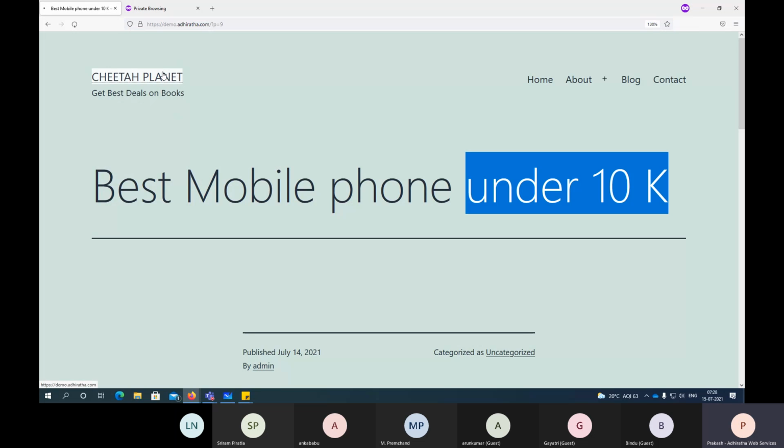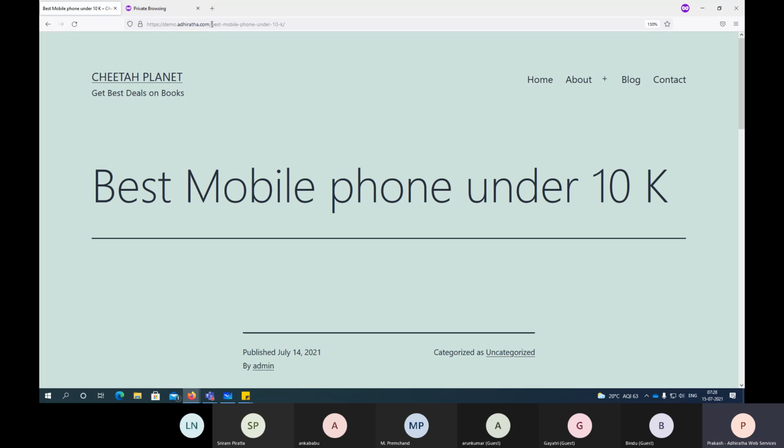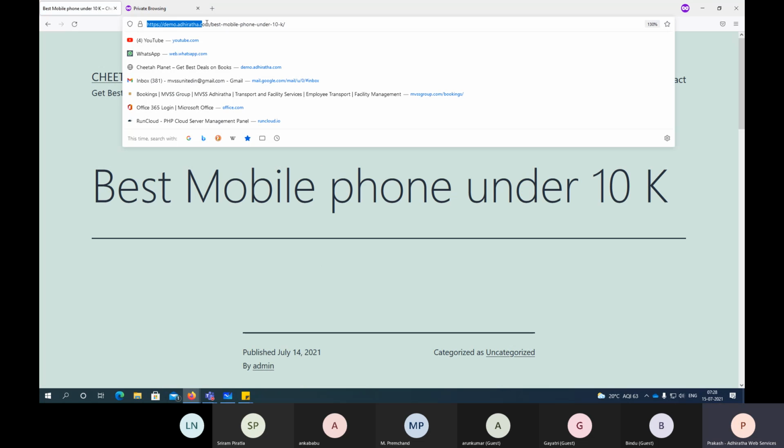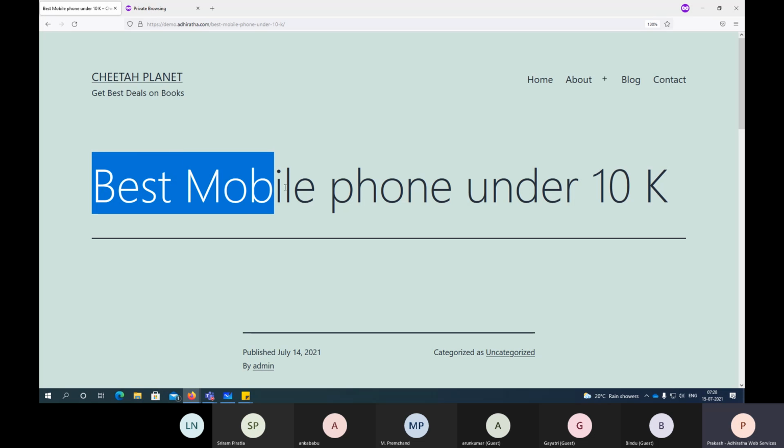Now if I come here, again I'm going to our website. Now I'm searching for best mobile phones under 10K. See, now in your address bar also, your domain name is coming. At the same time, your title, what you mentioned as the title here, appears here. Best mobile phone under 10K, right? So it becomes relevant for Google. Whoever is searching for similar information, Google will look at your website and say, okay, now Bindu has written about best mobiles, right? So Google will start recommending her blog to users.